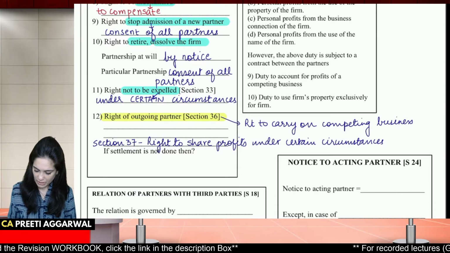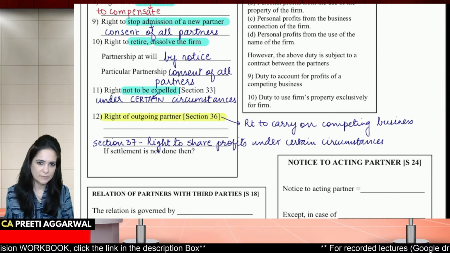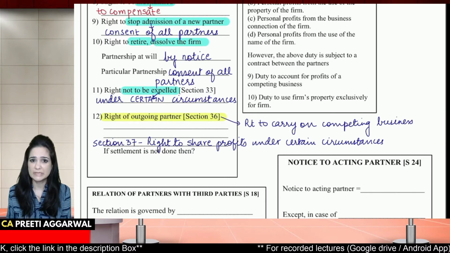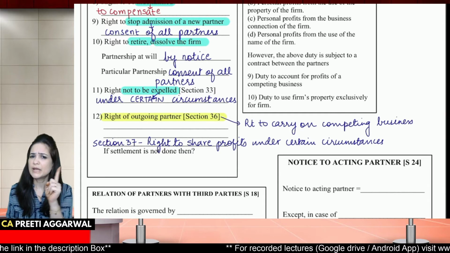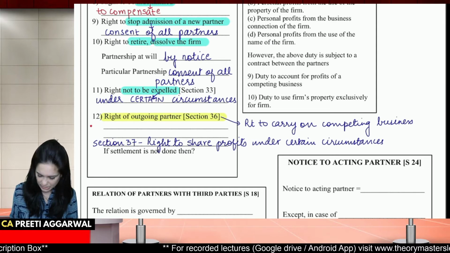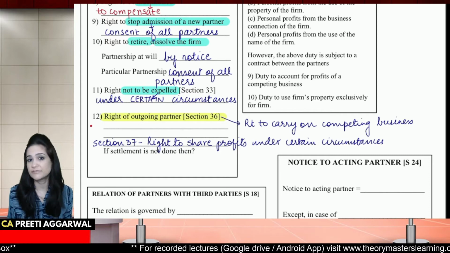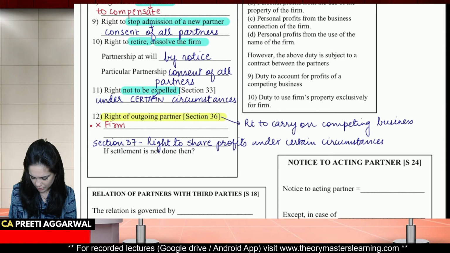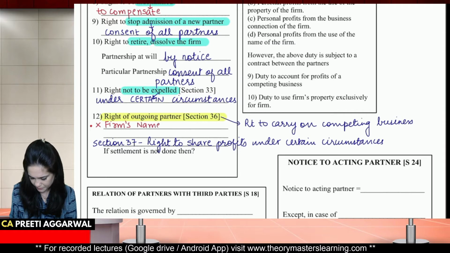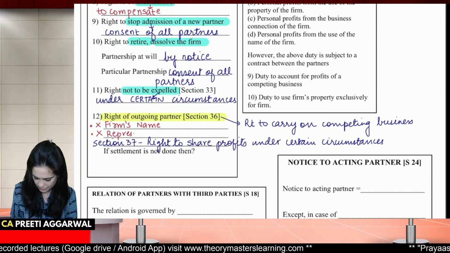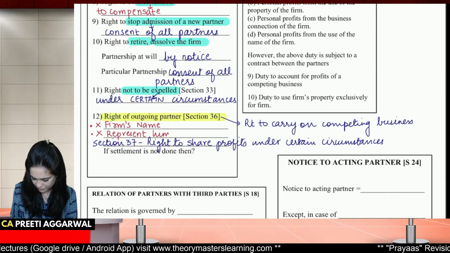So, right of an outgoing partner to carry on competing business. Now, partner has left the firm, but we still allow him to carry on business which is competing with that of the firm if he makes three promises. The first promise is that he will not use the firm's name. He will not represent himself as partner of the firm.